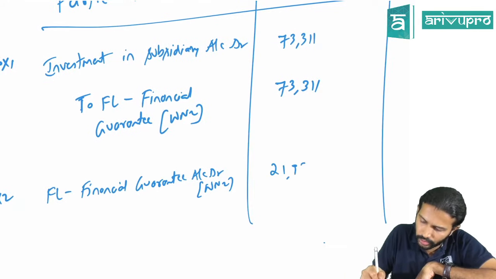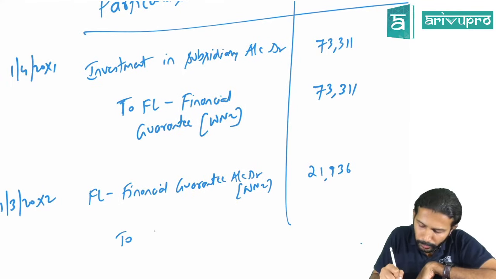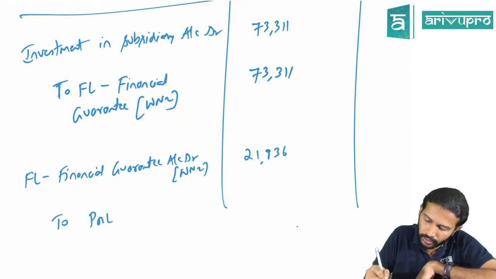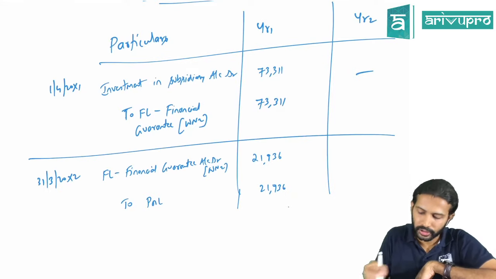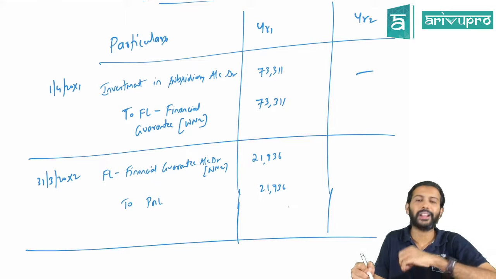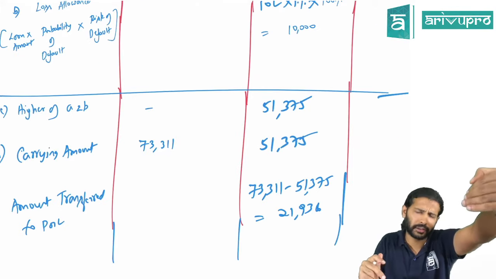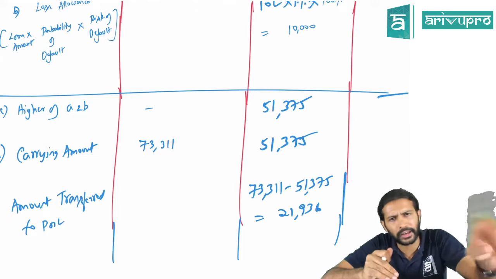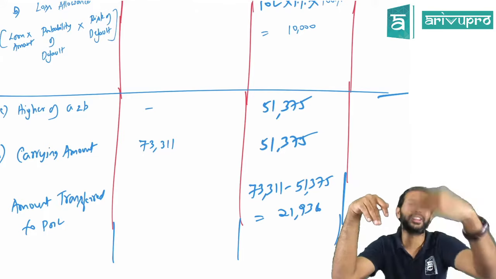21,936. First year only you're doing all this, hence I'm writing in the year 1 column only. That will go off to PRL. Okay, 21,936 will be transferred to the PRL account. This is the journal entry you will pass at the end of the first year. Simple. Initially recognized at fair value. At every reporting period ending, you'll measure it at fair value or loss allowance, whichever is higher.